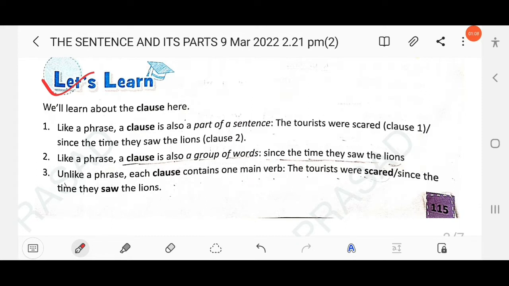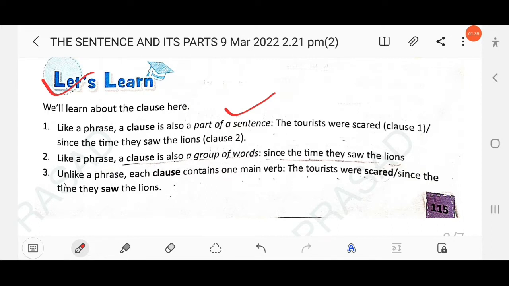As you know, a phrase gives us sense, meaning, but not a complete meaning, and there is an absence of subject and verb in a phrase. But in a clause, we find a subject as well as a verb. Like a phrase, a clause is also a part of a sentence. The tourists were scared since the time they saw the lions. Just follow this example here.